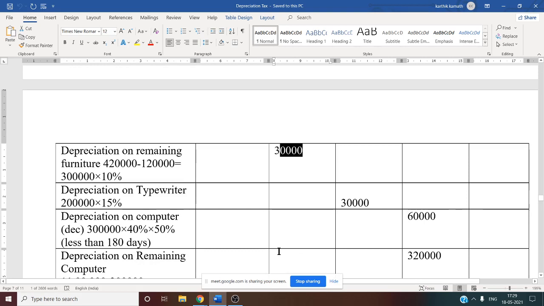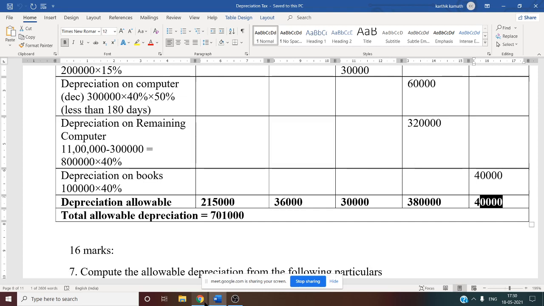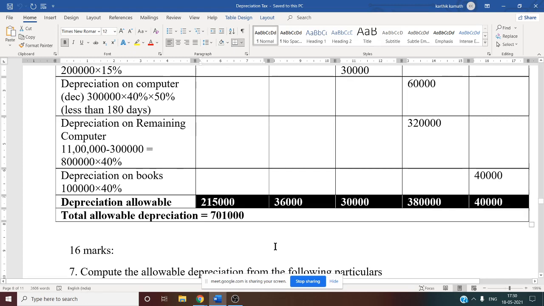Now the third one is for typewriter, that is 30,000 only, so directly 30,000. The fourth one is for the computer. For computer there are two depreciations, 60,000 and 3,20,000, that is 3,80,000. The fifth one is for book, that is 40,000. Now depreciation allowable is over. Now we want total allowable depreciation, which means the total of all the depreciation allowable columns. So you need to add all these: 2,15,000 plus 36,000 plus 30,000 plus 3,80,000 plus 40,000. Total allowable depreciation is 7,01,000.